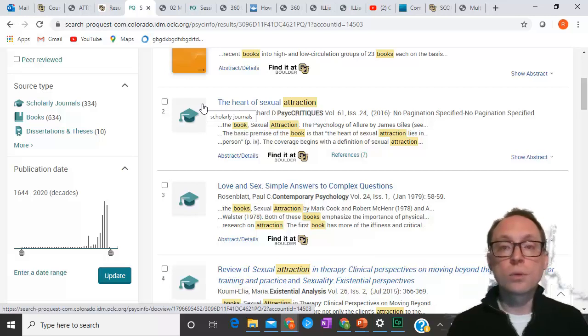If you want, or a book for that matter. But if you want to know how the specific methodology was done, you have to look at an empirical article. The empirical article will have how the method was done, et cetera.